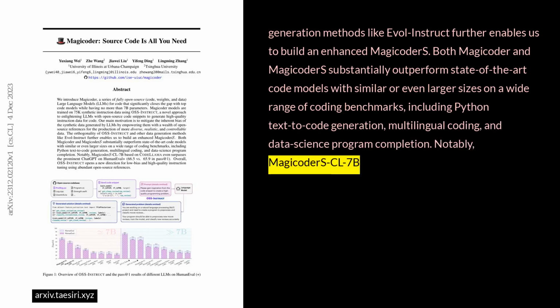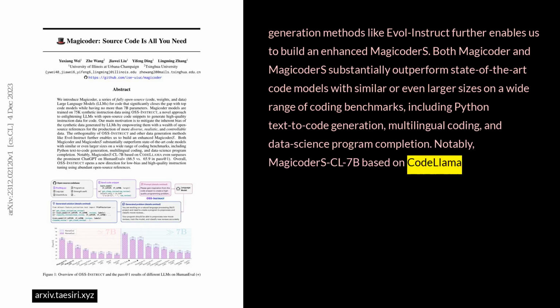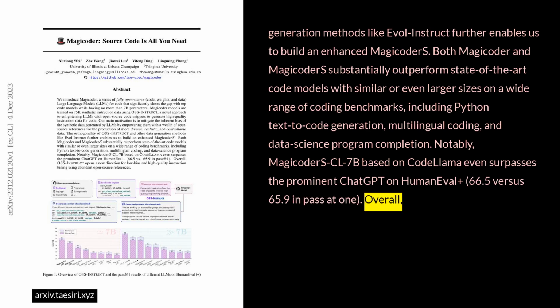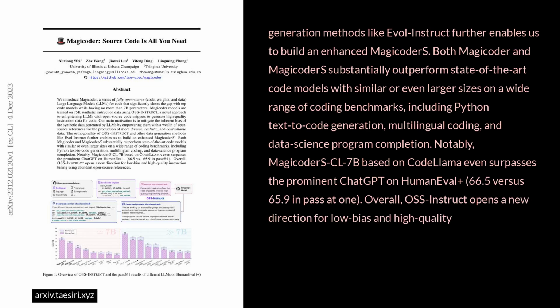Notably, MagicoderS-CL-7B, based on CodeLlama, even surpasses the prominent ChatGPT on HumanEval+, 66.5 versus 65.9 in pass@1. Overall, OSS-Instruct opens a new direction for low-bias and high-quality instruction tuning using abundant open-source references.